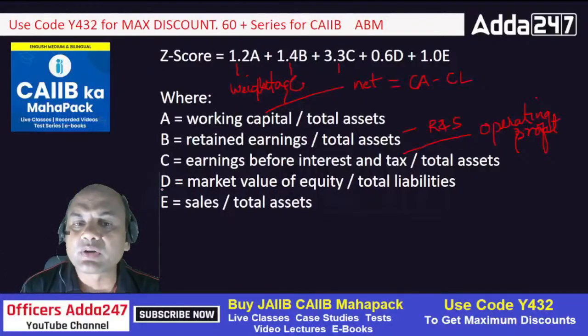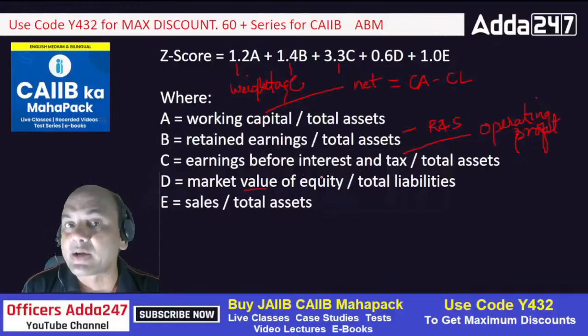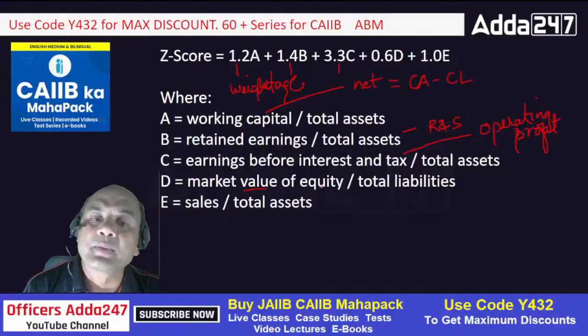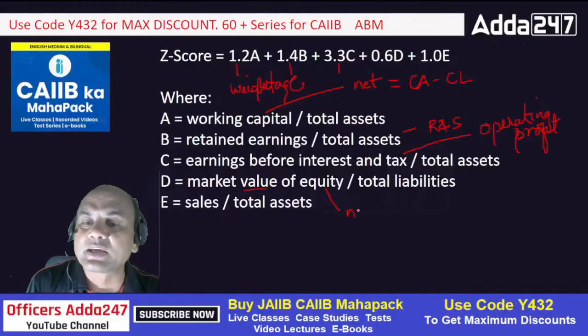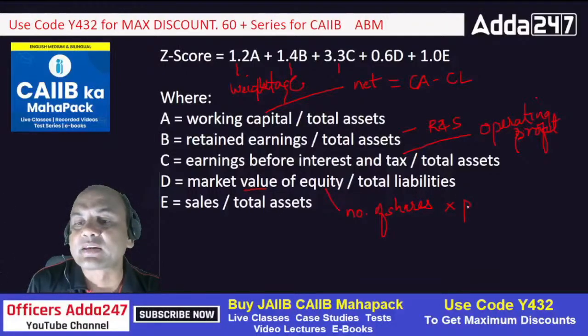D is what? Market value of equity. Now what do you mean by market value of equity? It is similar to the PE ratio, price to earning ratio, but there is a difference. Market value of equity means the number of shares into price per share.